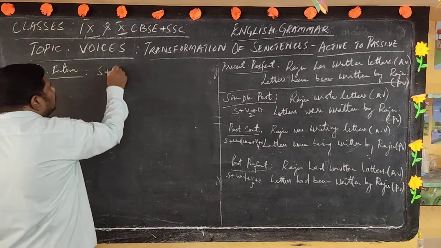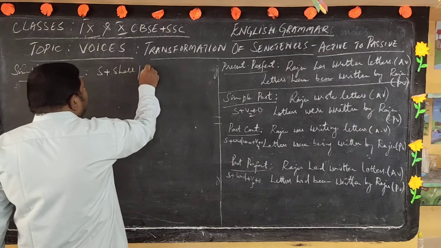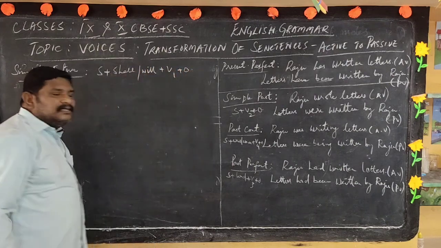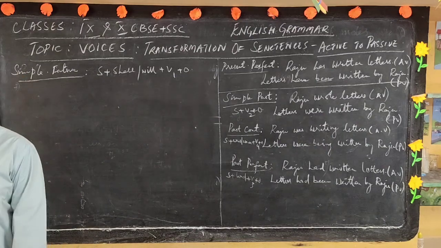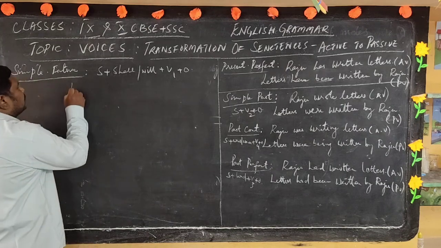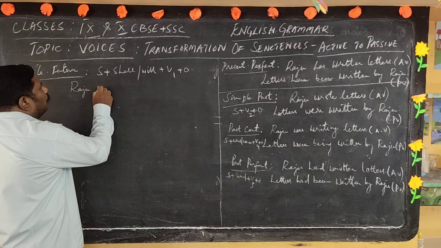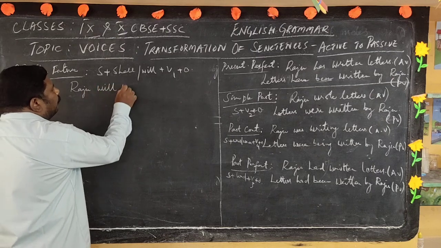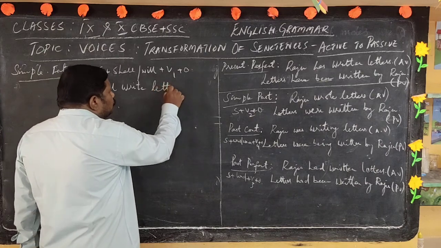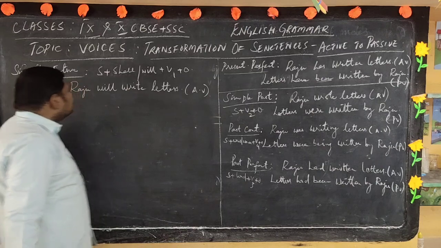Subject plus shall or will plus V1 plus object. So now let us say the same sentence: Raju will write letters, which is an active sentence.